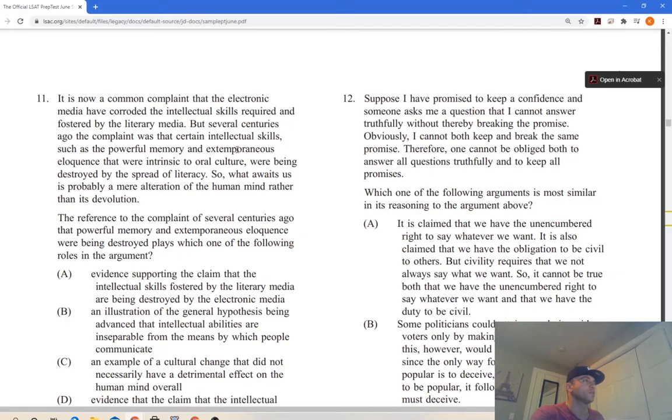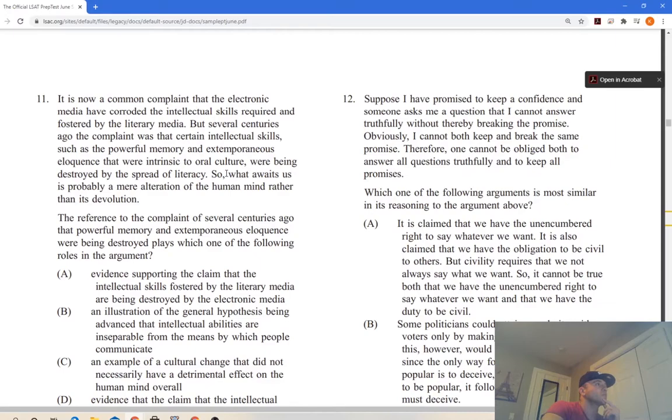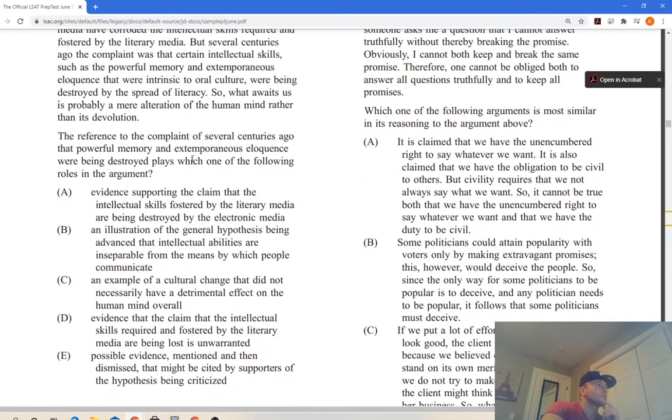They throw us an analogy here of what happened centuries ago when we switched from oral culture to literary culture. Okay, let's see what it says. The reference, several centuries ago, powerful memory. The conclusion is this: so what awaits is probably a mere alteration of the human mind. And this is just, I guess, an analogy that's used to support the argument. Evidence supporting the claim that the intellectual skills fostered by the literary media are being destroyed by the electronic media. No. An illustration of the general hypothesis being advanced that intellectual abilities are inseparable from the means by which we make them. No. An example of a cultural change that did not necessarily have a detrimental effect on the human mind overall.